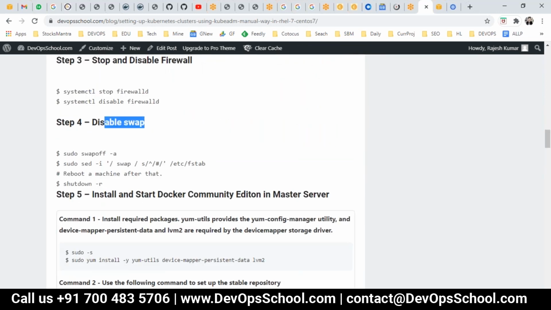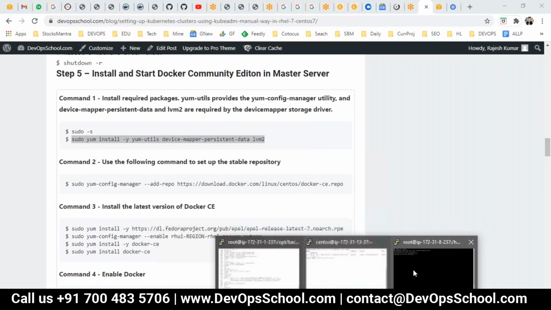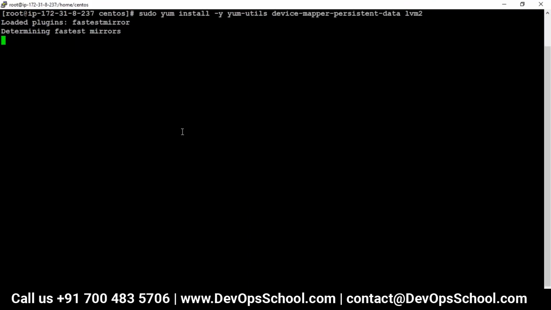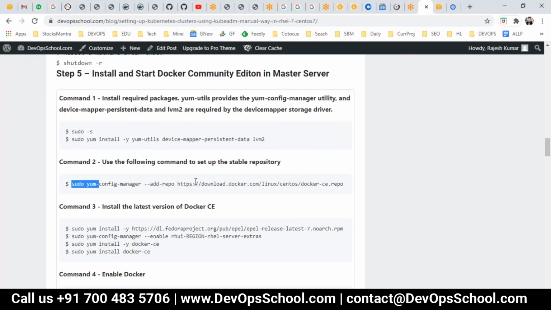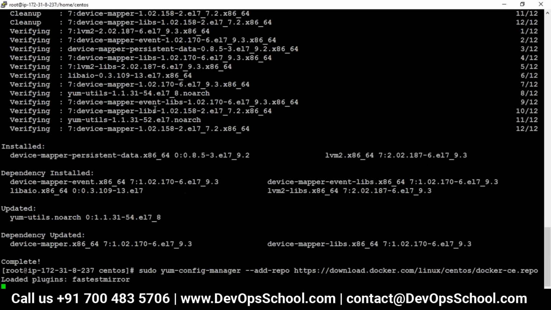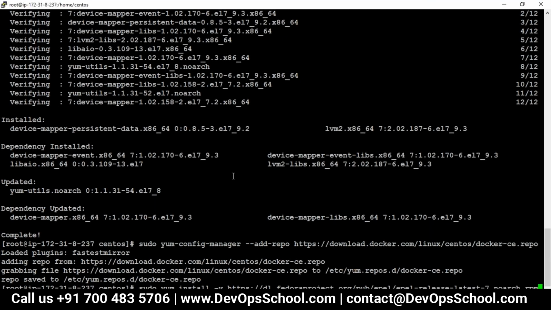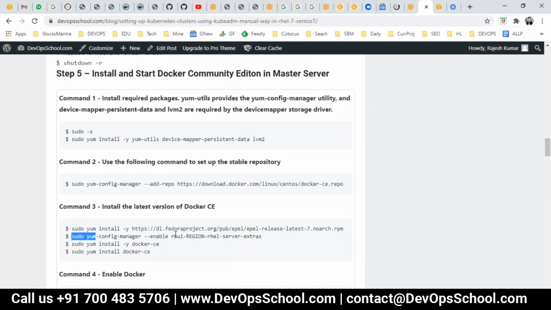No need to do that because it's an easy-to-instance, but if you are using VMs, you have to do that. Now let me install Docker in the worker also. I'm doing it in the worker, guys. Remember, it's a black screen. That means it's the worker. I've not changed the white color for that.